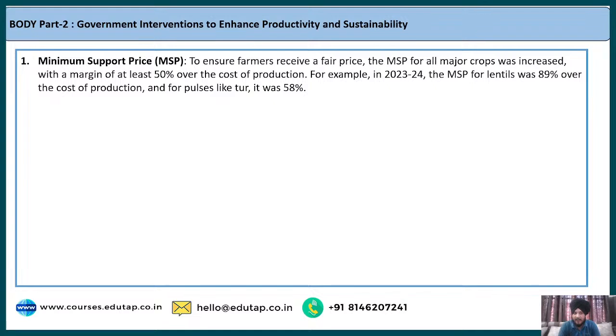So MSP has played a very important role as far as the profitability of the farmers is concerned. For example, in 2023-24, the MSP for lentils was 89% over the cost of production. Fine. And for pulses like tur, it was 58%. So this shows the role that has been played by the MSP in the profitability and the productivity in the agriculture system.